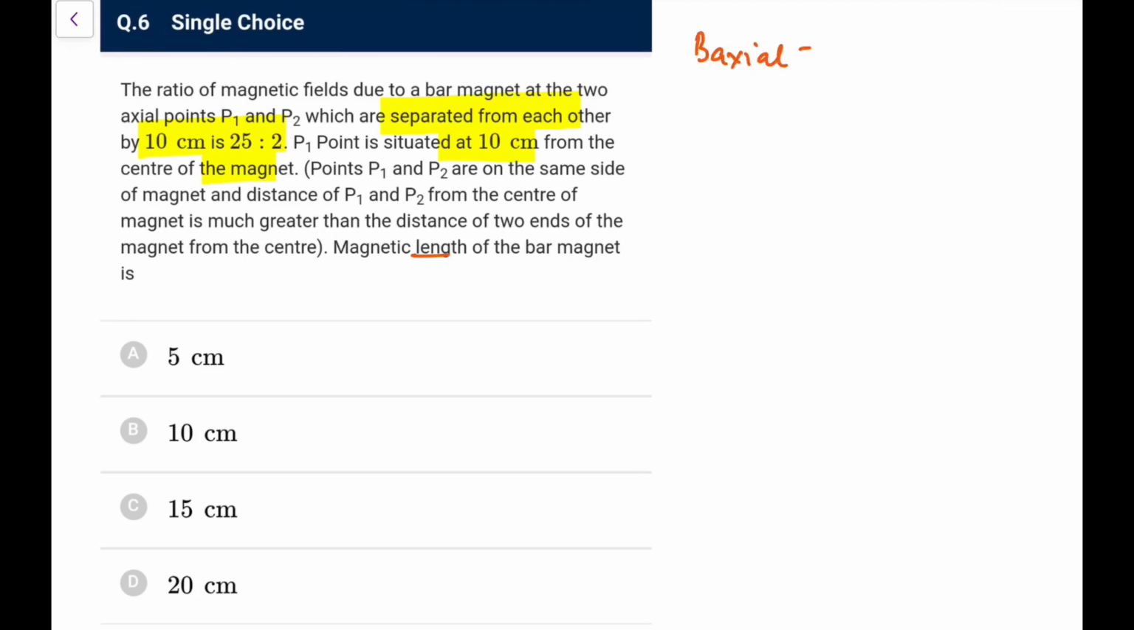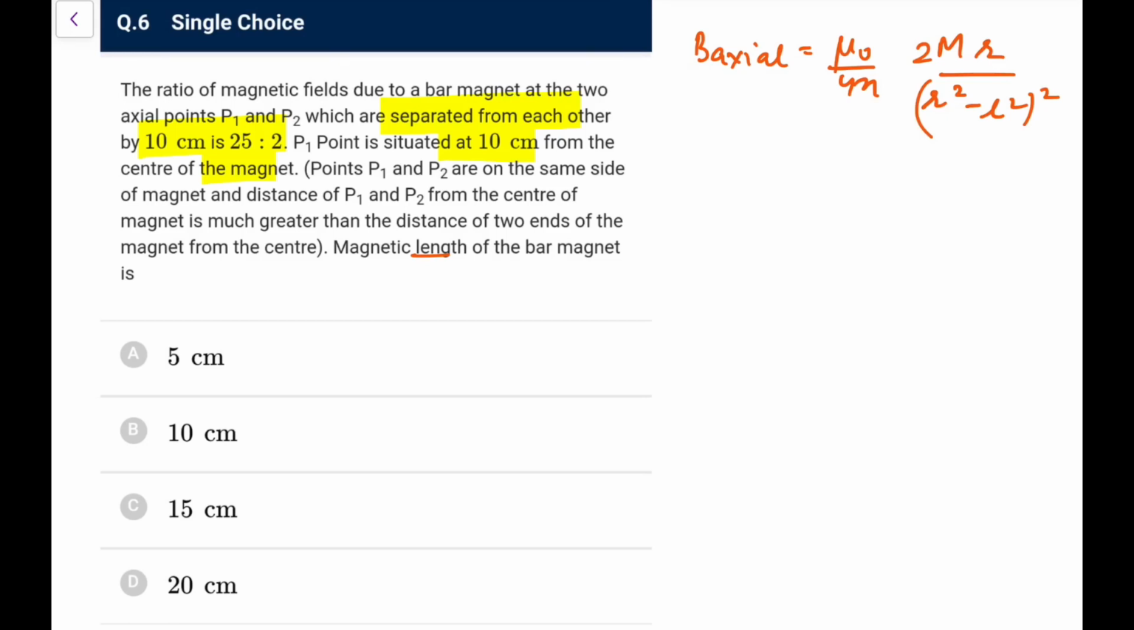That formula says B axial is mu naught upon 4 pi, 2M r upon (r square minus l square) whole square, where l is what you call the magnetic length. That is the result that we can go for. So if the magnetic length is very small compared to r, we directly say it is equal to 2M by r cube, that we typically write.